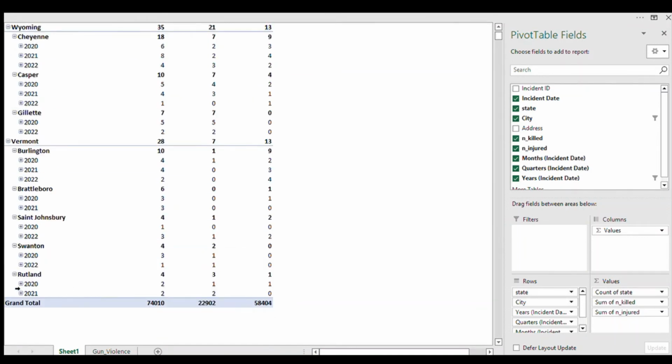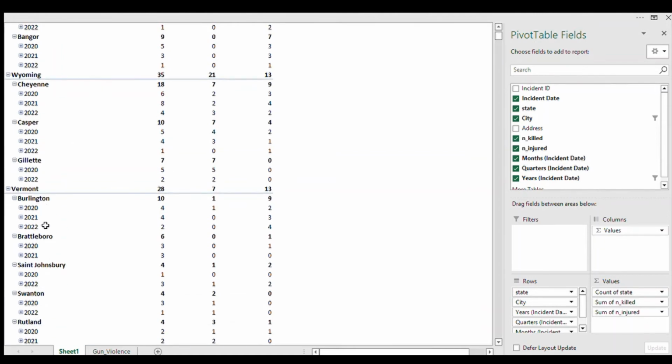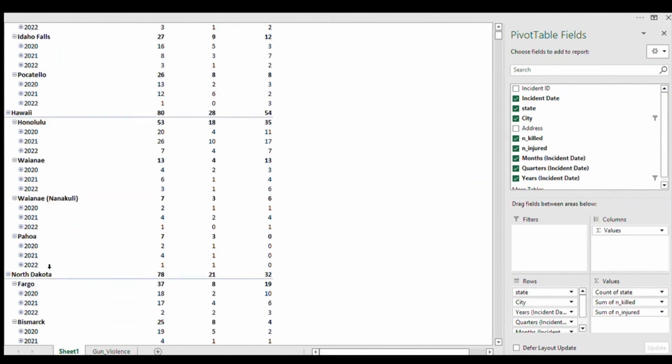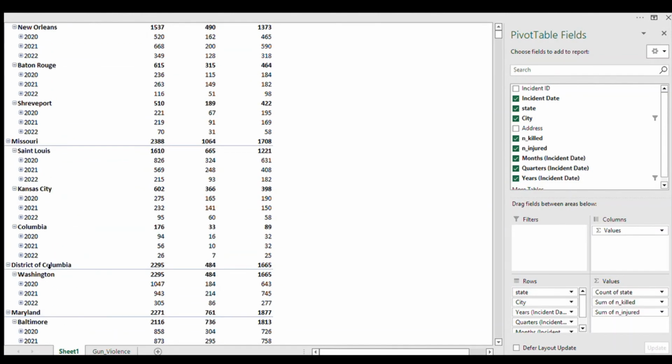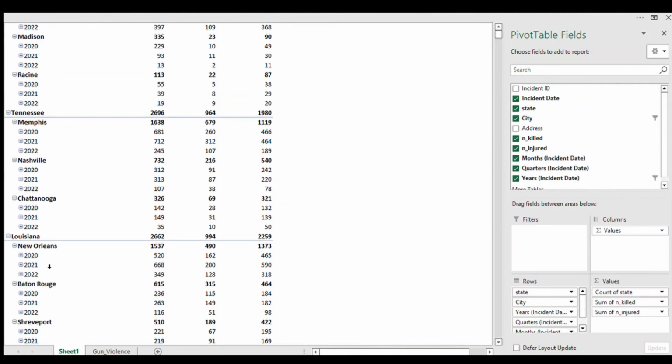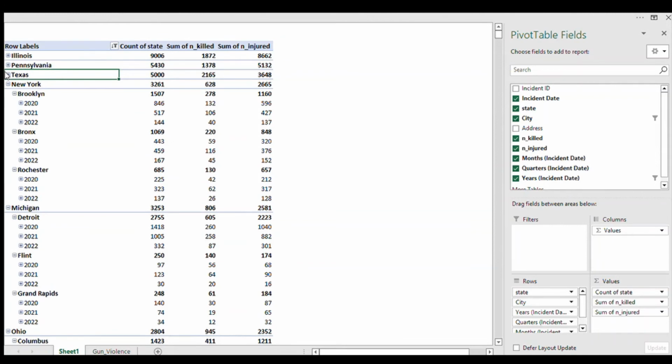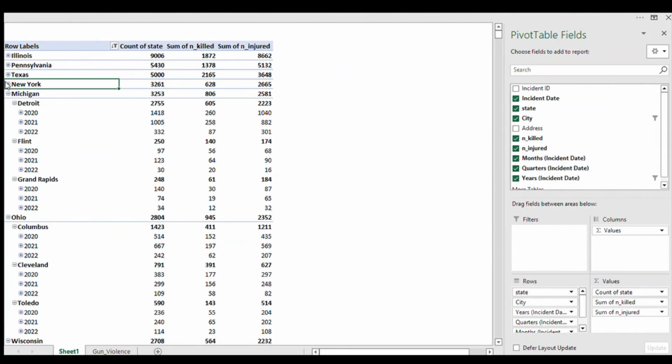As you can see, Vermont, we have Burlington, Brattleboro, and so on. So these are the states: Missouri, Ohio, okay.